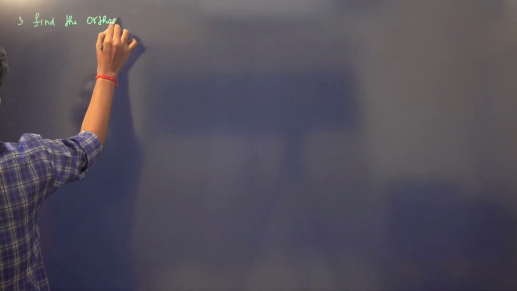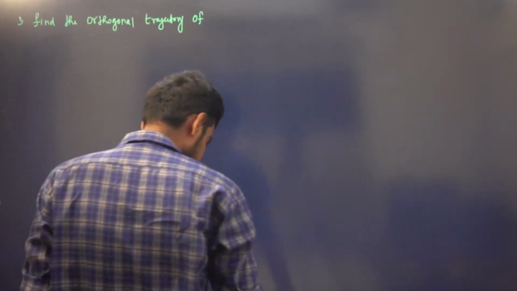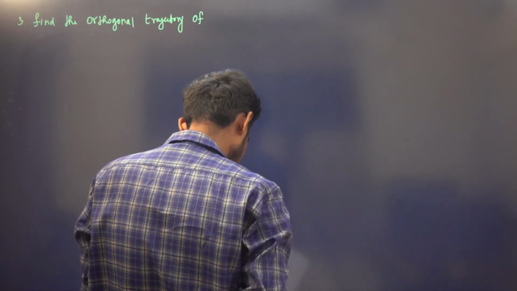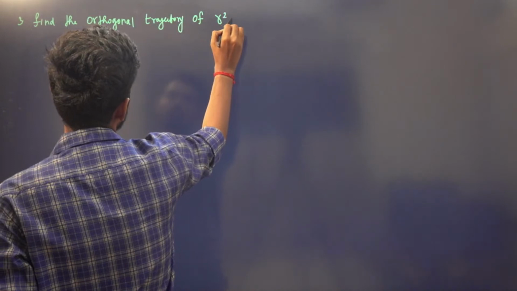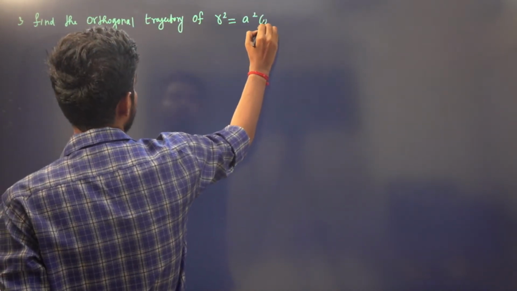To find the orthogonal trajectory of r square is equal to a square cos 2 theta.